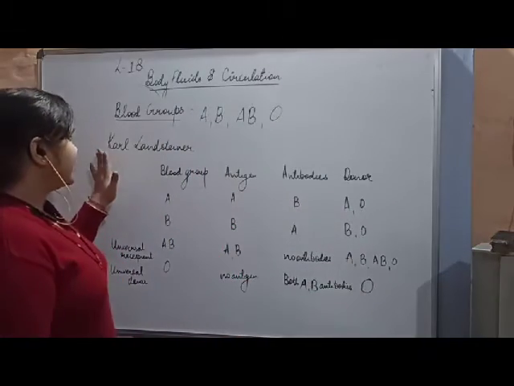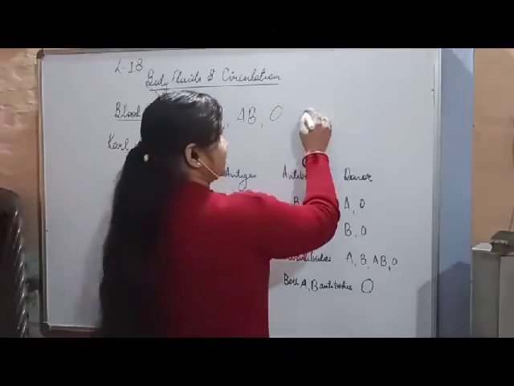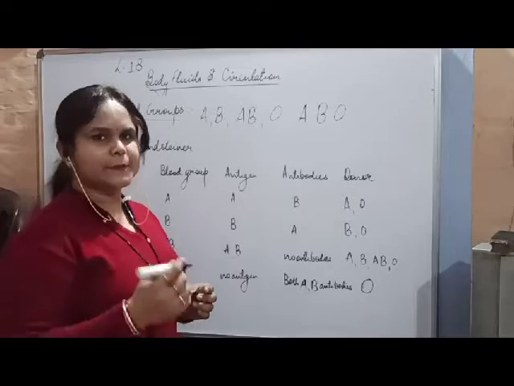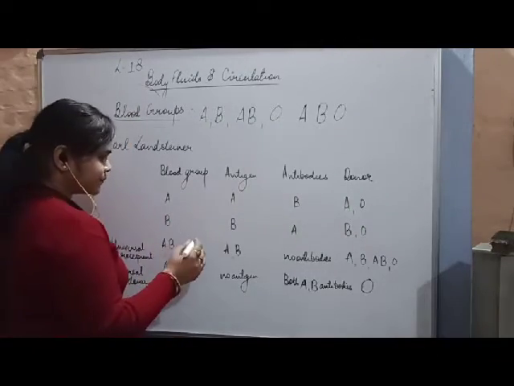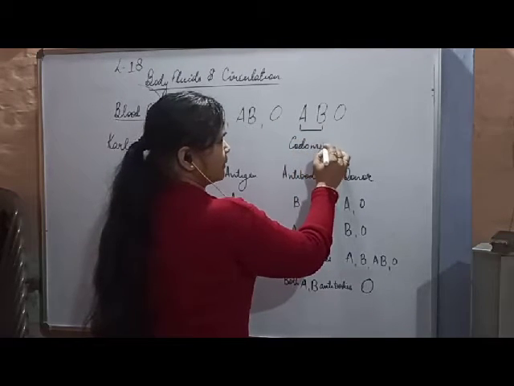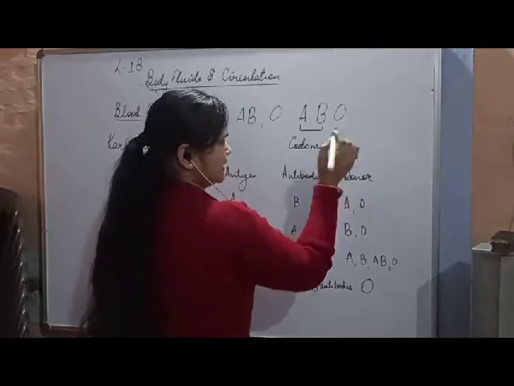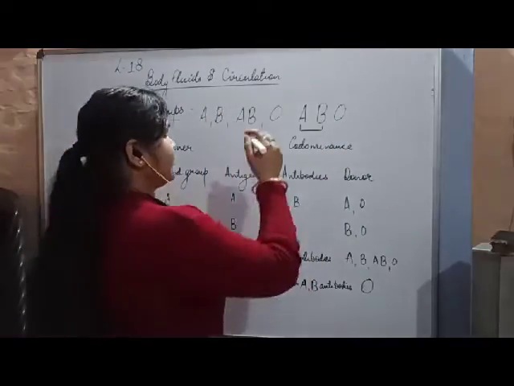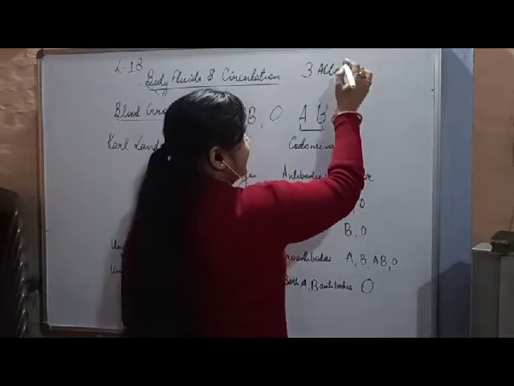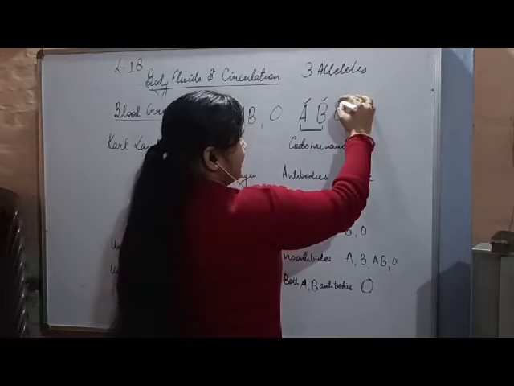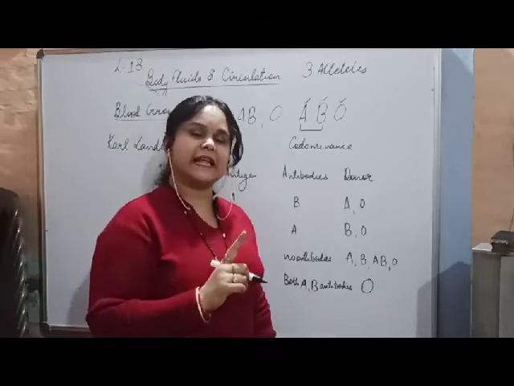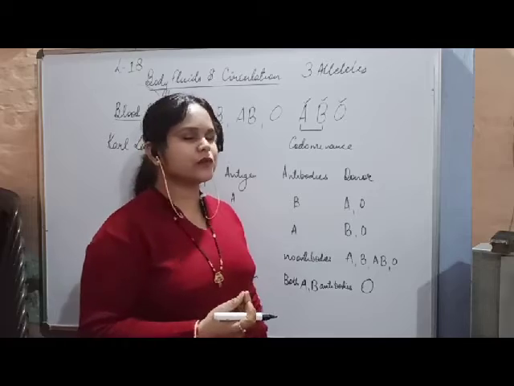So we have discussed Karl Landsteiner's ABO blood grouping system. In the meanwhile, we can also discuss here that the A and B blood groups are co-dominant with each other. Now, what is the phenomenon of co-dominance? For blood grouping we have got three alleles. What are these three alleles? One is A, the other is B, and the other is O. So this is a case of multiple allelism. When more than one allele controls a character, it is called multiple allelism.